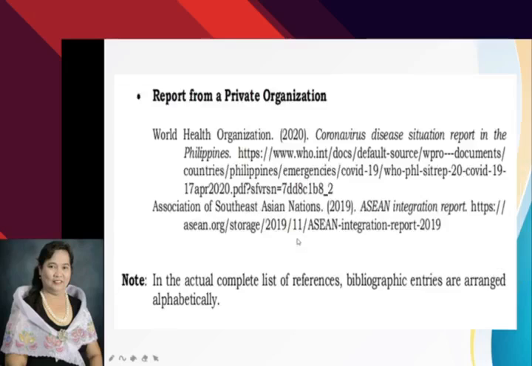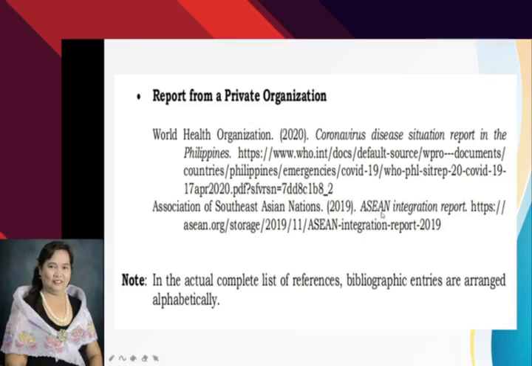And then finally, we have here a report from a private organization, World Health Organization, period. 2020, again enclosed in parentheses. Coronavirus disease situation report in the Philippines, the URL also follows. Same as with Association of Southeast Asian Nations, 2019, that is the copyright date enclosed in parentheses. ASEAN Integration Report, okay?